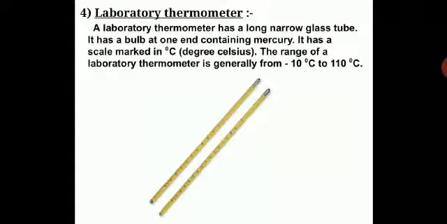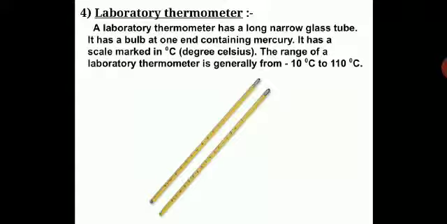A laboratory thermometer has a long narrow glass tube. It has a bulb at one end containing mercury. It has a scale marked in degrees Celsius. Again, the range of the laboratory thermometer is generally minus 10 degrees Celsius to 110 degrees Celsius. So see, the construction, the making of the laboratory thermometer and clinical thermometer is different.